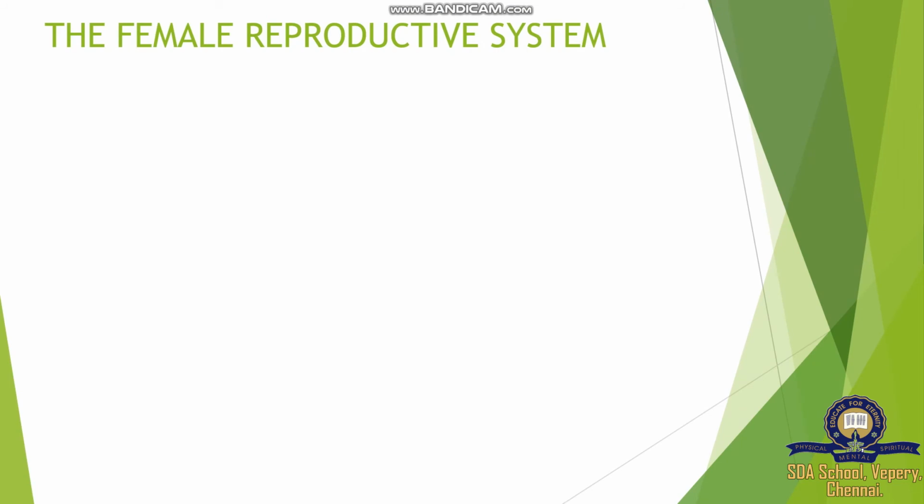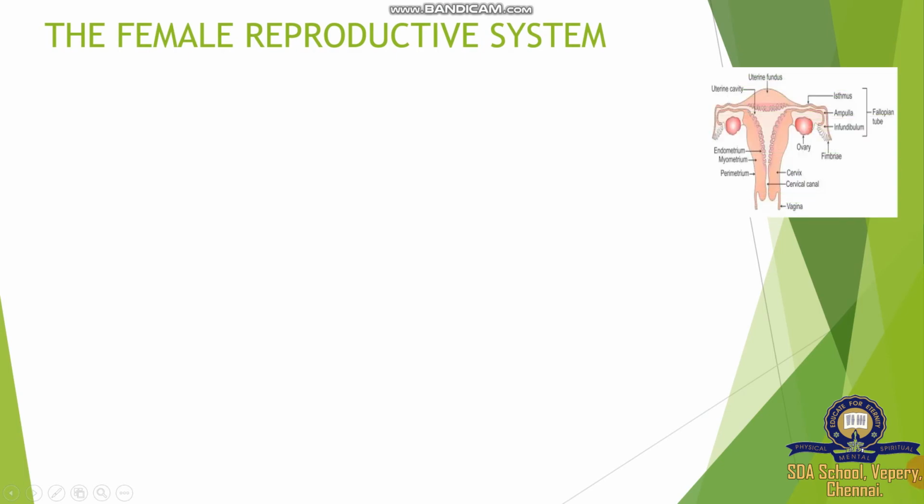Then the female reproductive system, of a human female or female animals, consists of some systems. The given picture shows the female reproductive system, which consists of the uterine wall, called the uterus, and a pair of fallopian tubes. The fallopian tube consists of the isthmus, ampulla, infundibulum, and fimbriae, finger-like processes, totally called the fallopian tube.